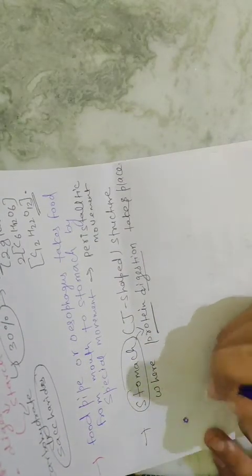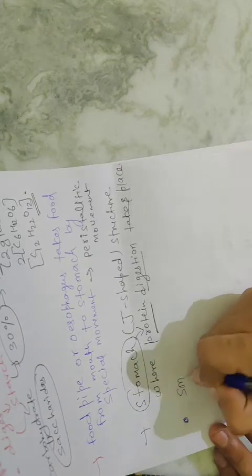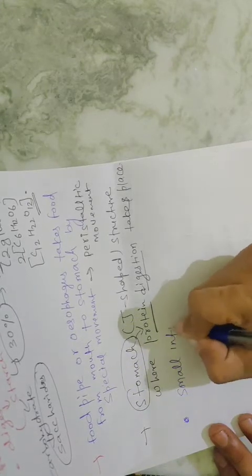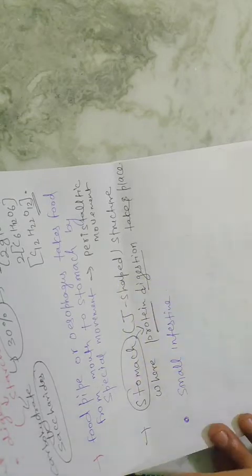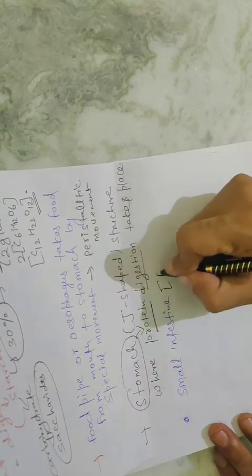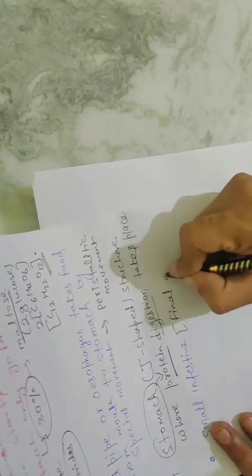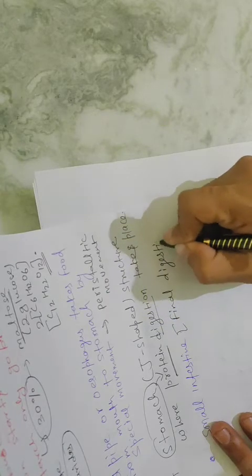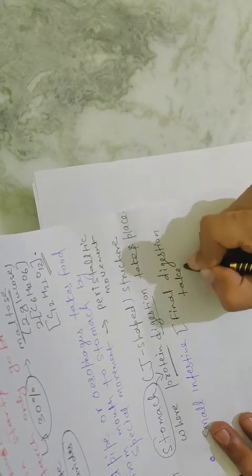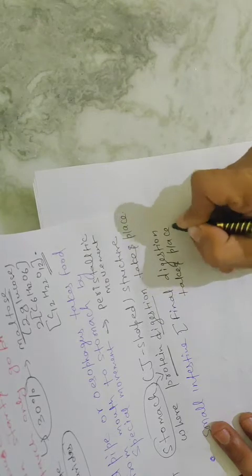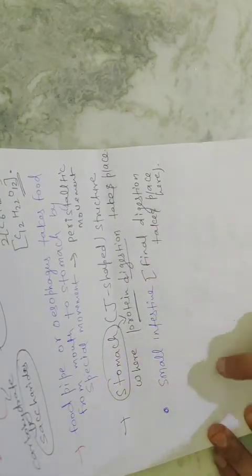Now after that what happened? Food will come to the small intestine. Okay, the small intestine, what do we say? It is the final digestion. Final digestion takes place here. So if someone asks you where final digestion takes place, it takes place in the small intestine. So what happens?